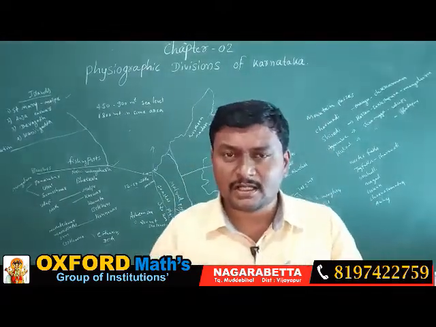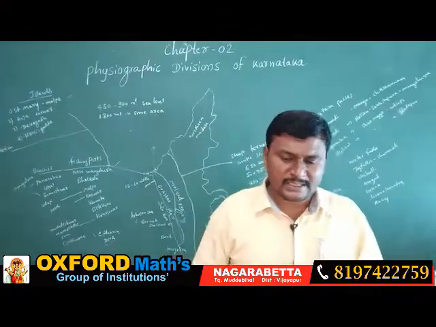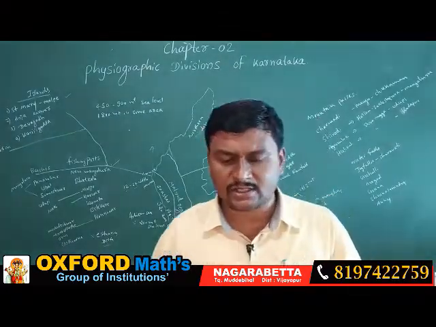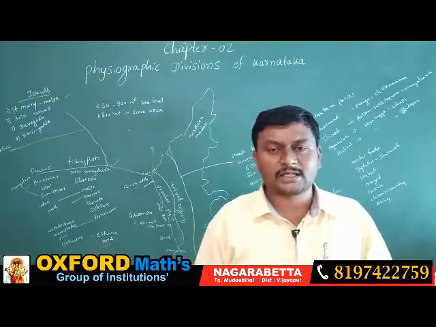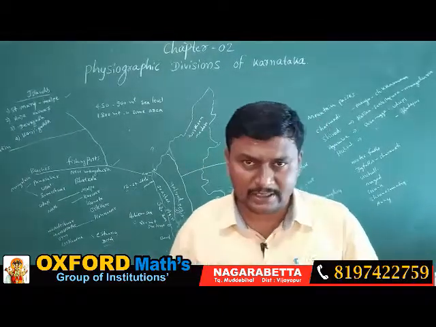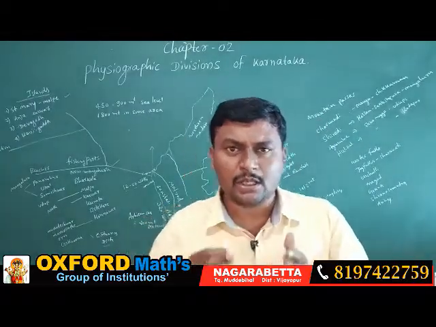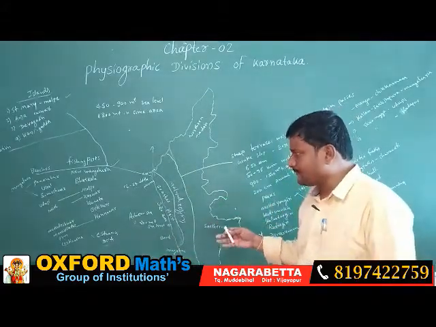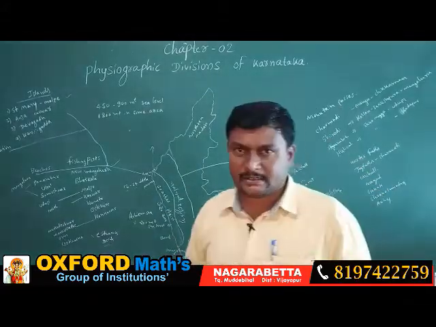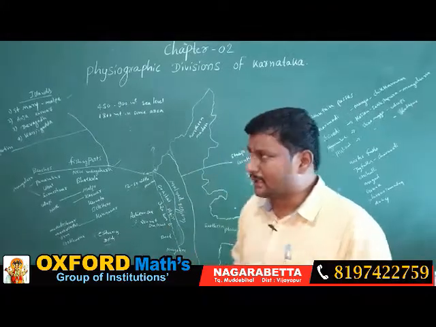And which districts are included here? So three districts will come: Dakshina Kannada, Udupi and Uttara Kannada. These are the three important districts which have more coastal area. So now we know very clearly about the coastal area of Karnataka.